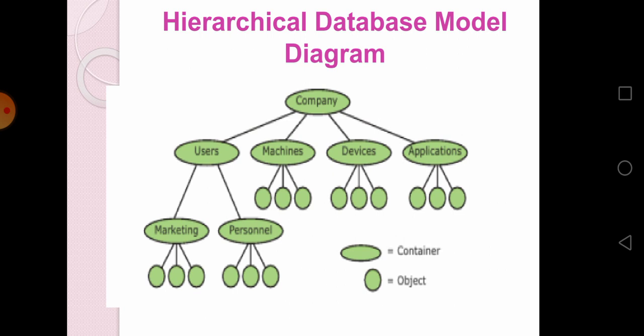Okay. So see the diagram. It is a tree-like structure. So company, under that users, machines and devices, applications, and under users, marketing and personnel. It is a tree-like structure. It is difficult to maintain in the hierarchical database model.